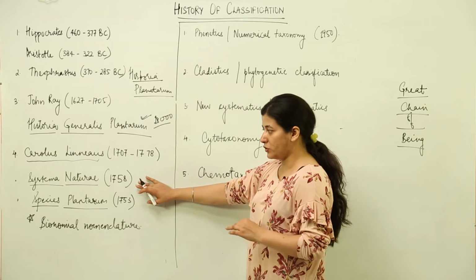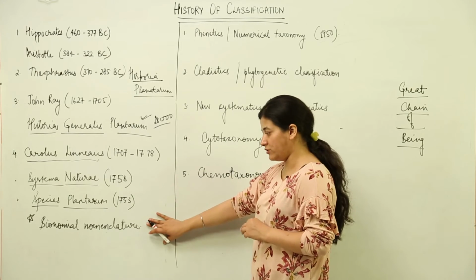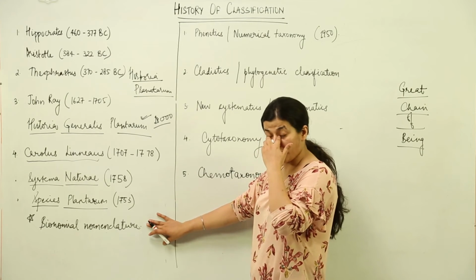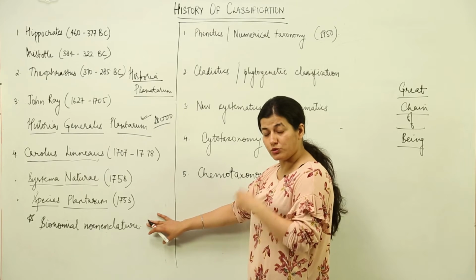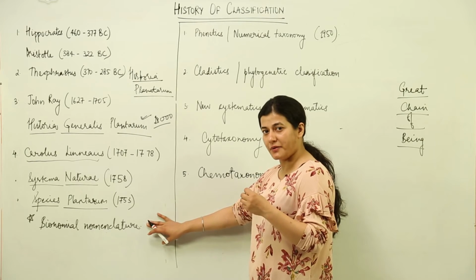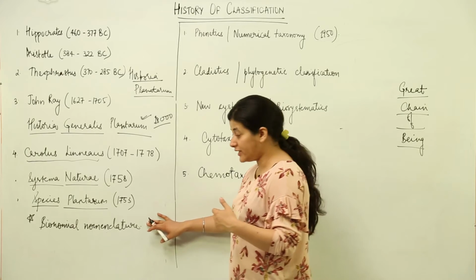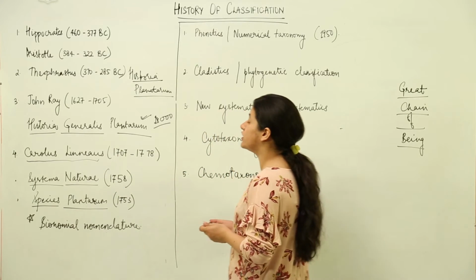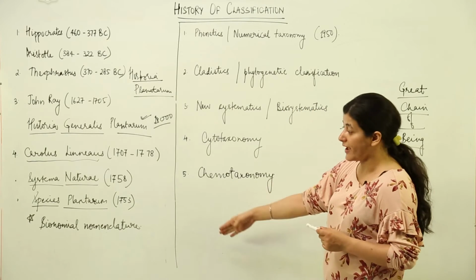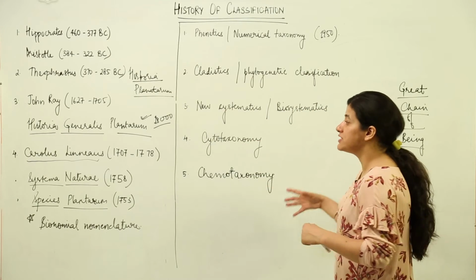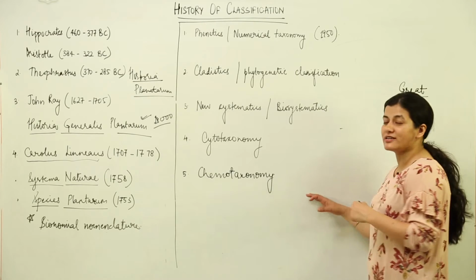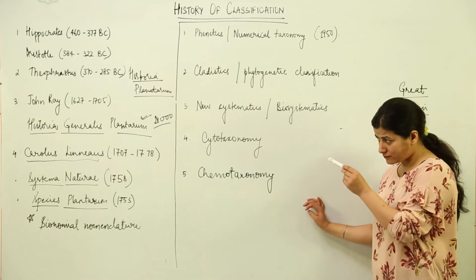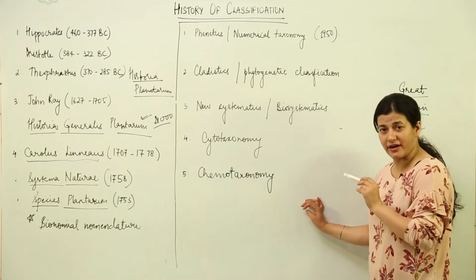In his books he mentioned a peculiar thing, that was binomial nomenclature. Before that, the nomenclature practiced was polynomial nomenclature, and then he altogether changed the classification concepts and introduced binomial nomenclature. At the same time, the artificial system of classification was replaced by a natural system, all thanks to Linnaeus.